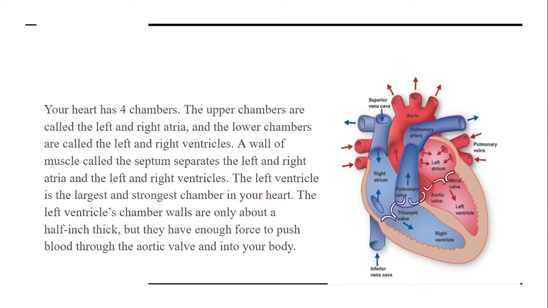And the lower chambers are called left and right ventricles. So these two chambers are the ventricles, and the upper two chambers are the atria. And the middle wall, as you can see between the right ventricle and the left ventricle, is called the septum, and it separates the left ventricle and the right ventricle. It also prevents the mixing of deoxygenated and oxygenated blood, so that we mammals can take in oxygen and breathe out carbon dioxide very easily, and there is an efficient supply of blood.